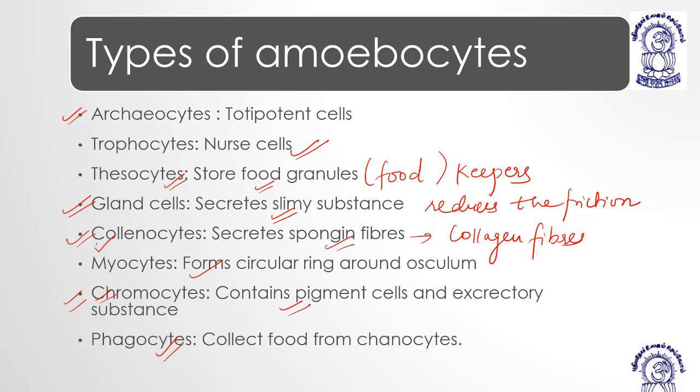Then we have phagocytic cells, or phagocytes, which collect food from choanocytes. So these different cells, which are modifications of the amoebocytes, are archaeocytes, trophocytes, thesocytes, myocytes, melanocytes, gland cells, chromocytes, and phagocytes. Okay. So is it clear?